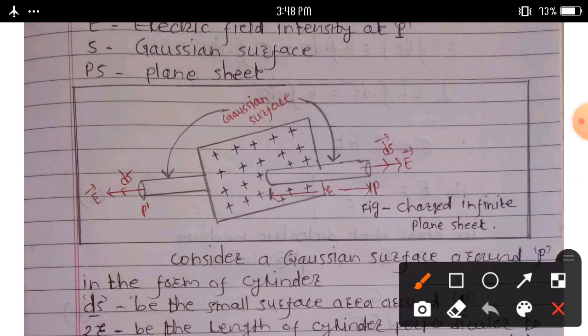Then capital E is the electric field intensity at point P, and S be the Gaussian surface, and PS be the plate. Consider a Gaussian surface around P in the form of a cylinder.